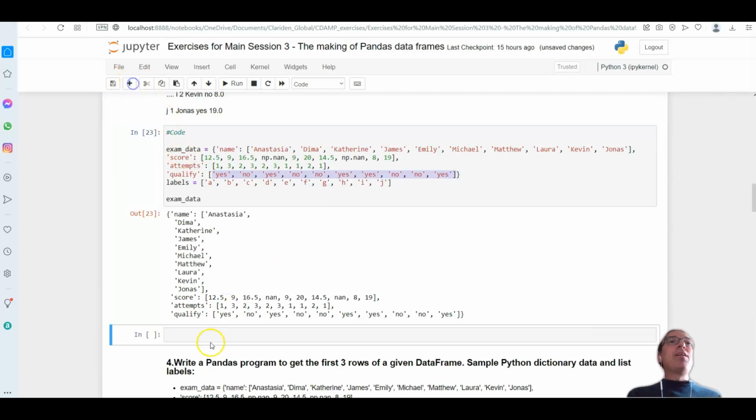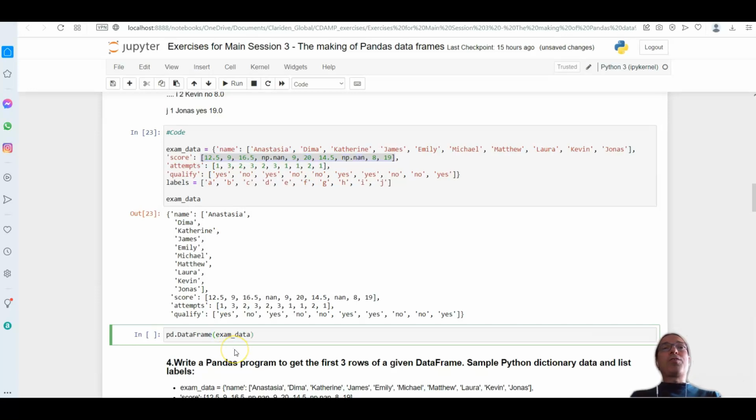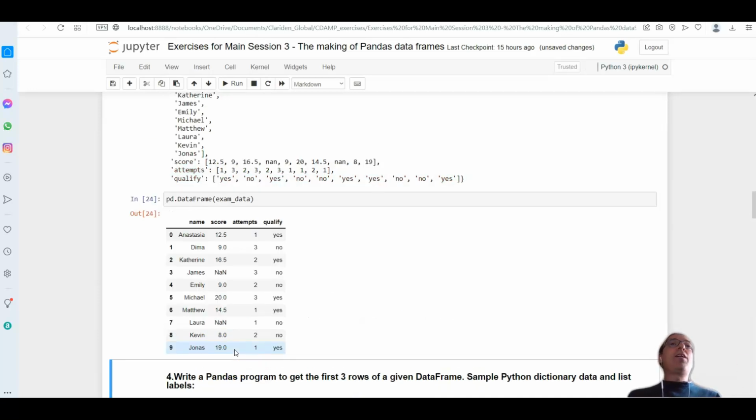Therefore, I can use pd.DataFrame to create a data frame from this dictionary. So a dictionary, it will work like this. This is going to become the column name, and this is going to become the values in every row for that column. And then score will be another column, and those will be the values of those columns, and so on and so forth. So if I do this, it is going to create the data frame for me.